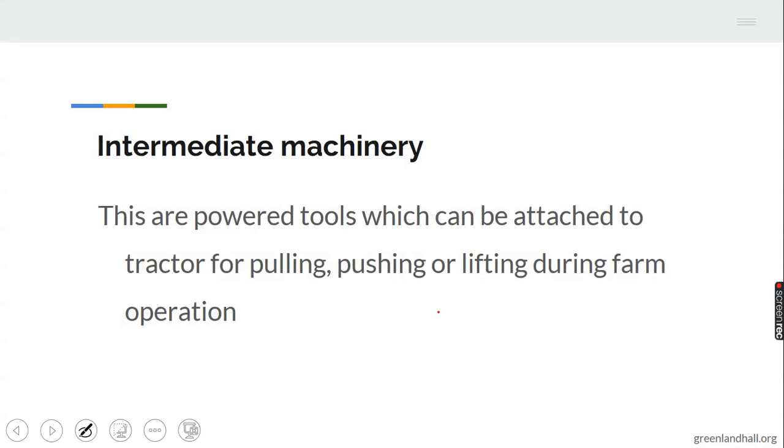2. Intermediate machinery. Intermediate machinery are power tools which can be attached to a tractor for pulling, pushing, lifting during farm operation. They cannot operate or work on their own without being attached to the tractor. Some may not be attached to the tractor but operated manually.